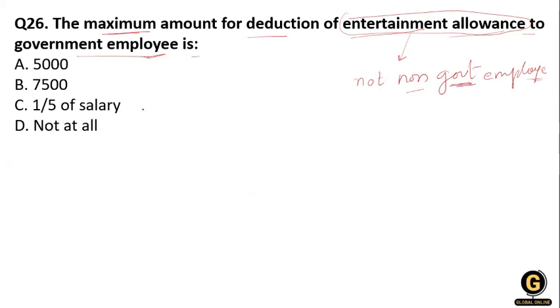For the entertainment allowance, the option number one, that is 5,000. 5,000 is the maximum amount that they can deduct, and this entertainment allowance deduction is an exemption. This exemption is given in section 16(ii).